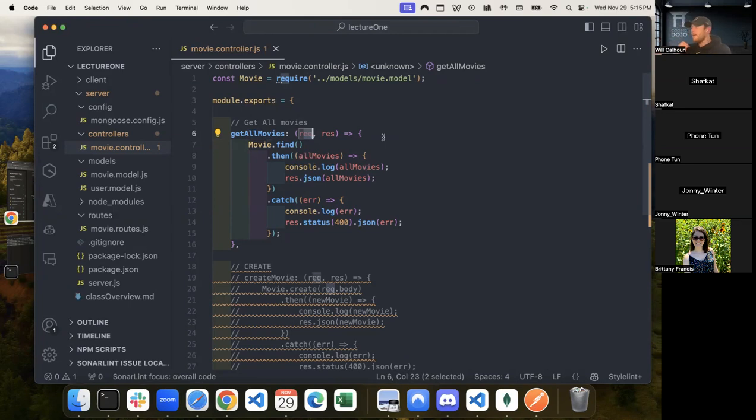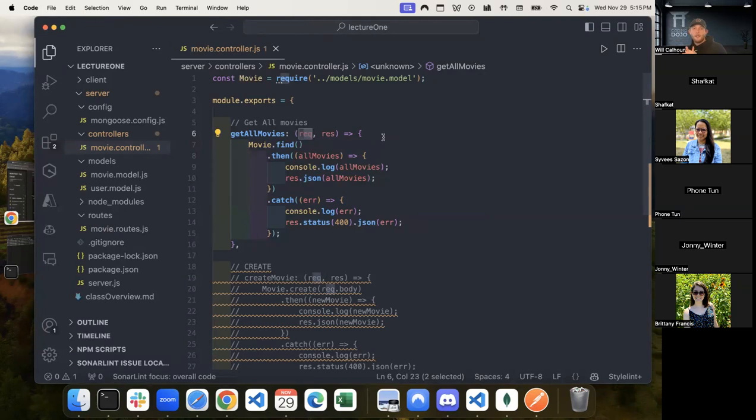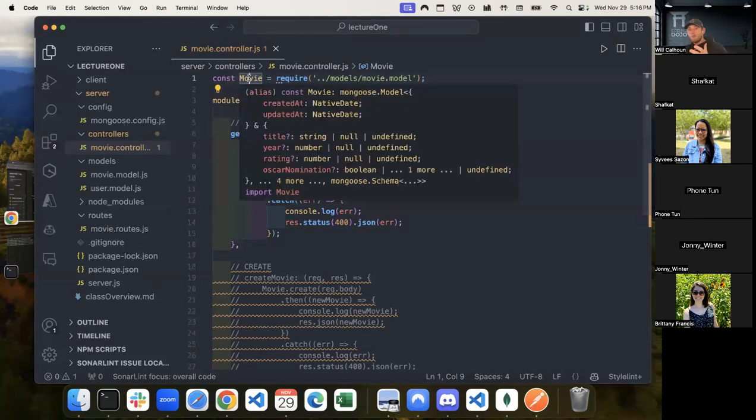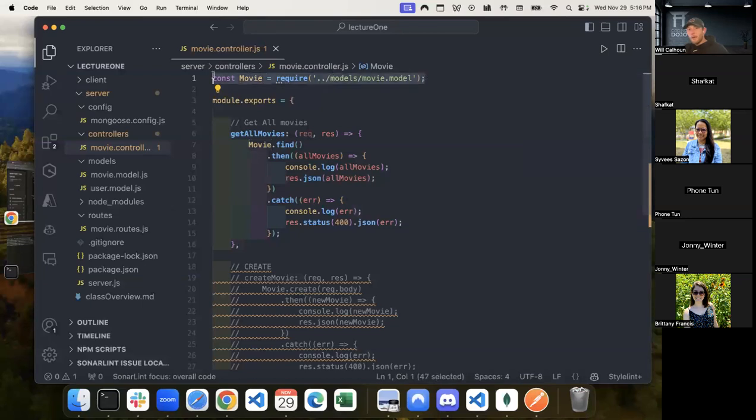So the request that we take in, that's really going to come in handy when we're dealing with our creation, when we're dealing with post requests, or we're starting to deal with like queries, oh my gosh, it's slipping me, request parameters. And then we have our response, right? So what do we have back? Once we make that request, once we fulfill it, what do we want to respond with? So right here, we have this movie. And again, this movie refers to our movie model.